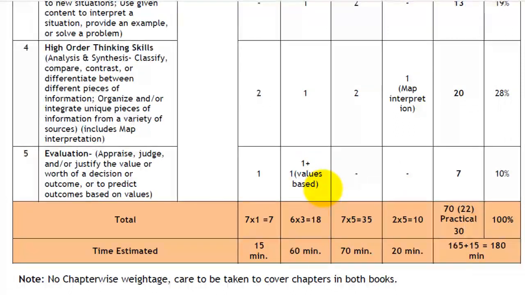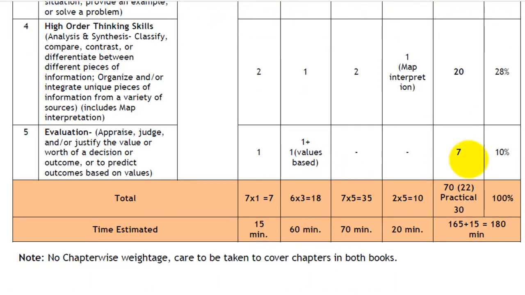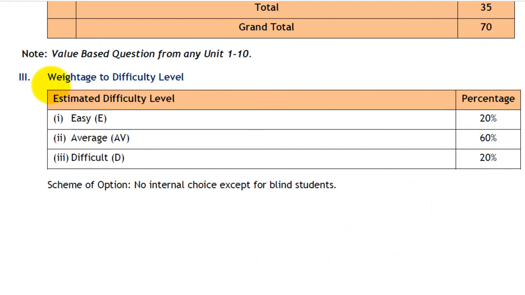Questions based on evaluation, there will be 1 question of 1 mark, then there will be 1 plus 1 value based question of 3 marks each, totaling to 7 marks. This is the weightage given to the difficulty levels. Easier level of difficulty will have a 20% weightage. Average difficulty level will have a 60% weightage and higher level of difficulty will carry 20% weightage.